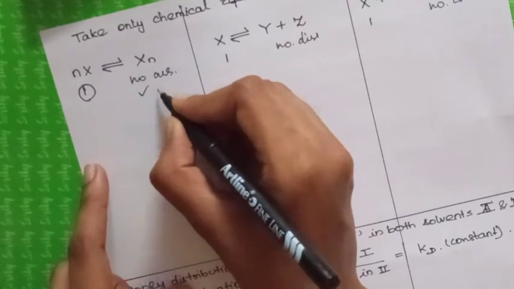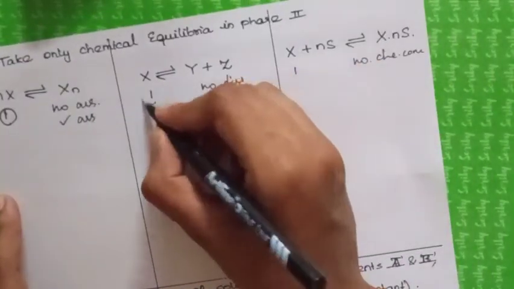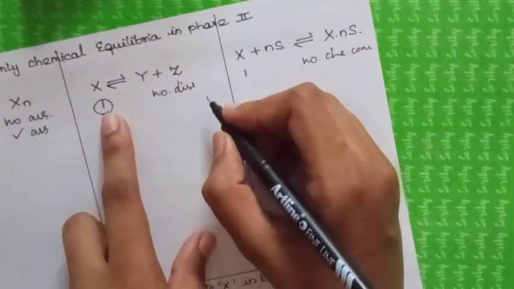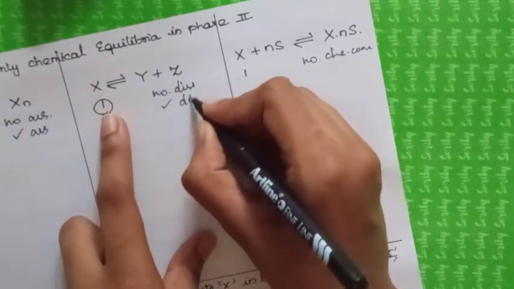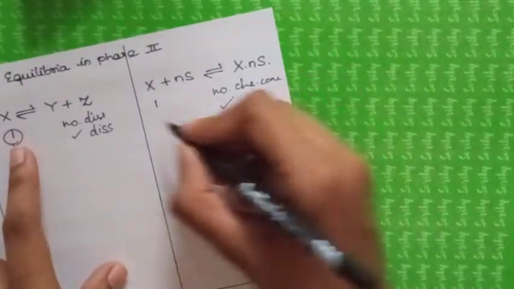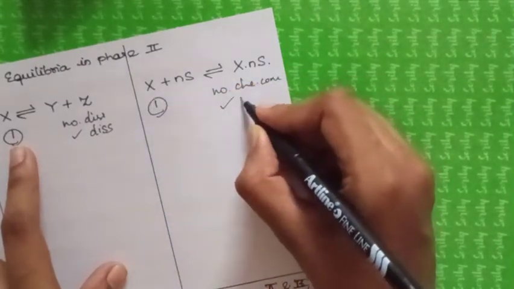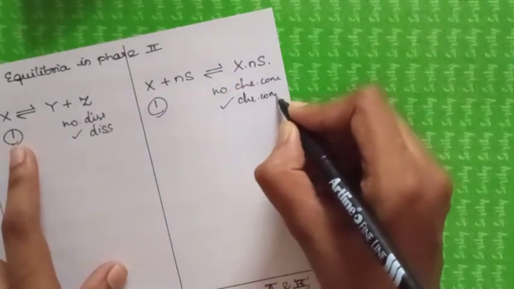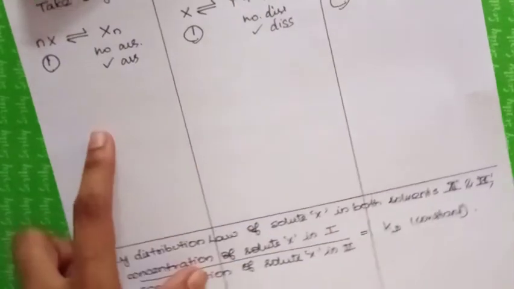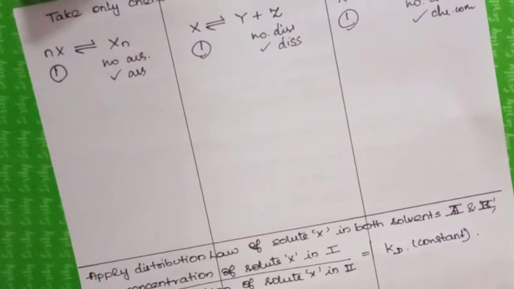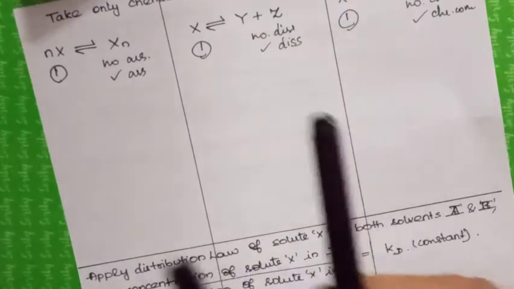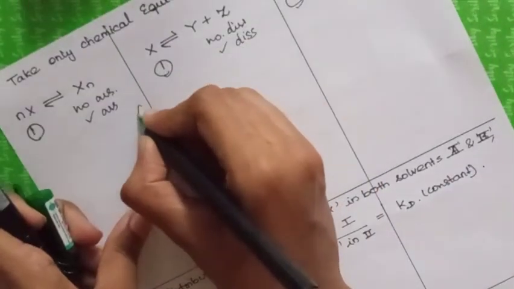When chemical equilibrium is set between two liquid layers, what will happen? It will undergo association, dissociation as well as the chemical combination. Clear?